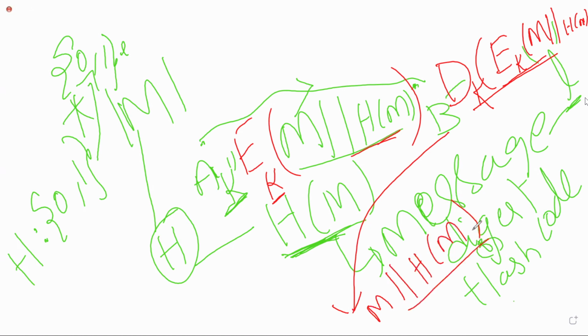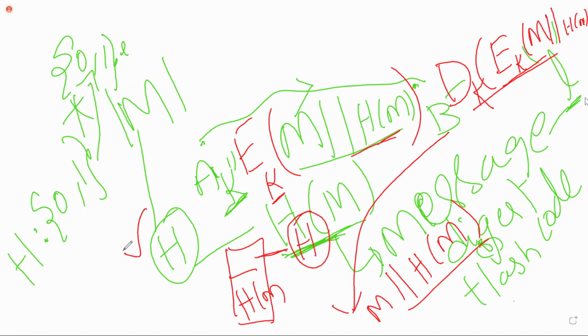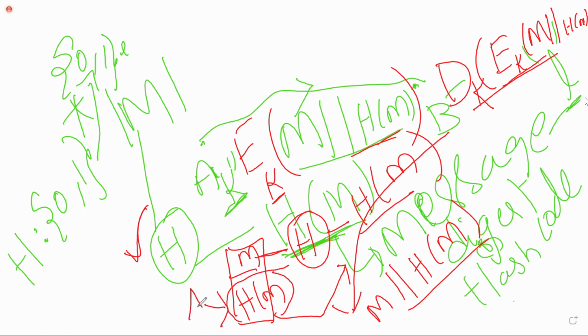Once the receiver gets the message along with the hash code, the receiver will apply the hash function. Whatever hash function was applied at the sender, the same hash function will be applied at the receiver. Then whatever hash code is generated at the receiver, and whatever hash code is received by the receiver, which was sent by the sender, Alice, the receiver is calculating the message hash code by applying the hash function. These two will be compared.